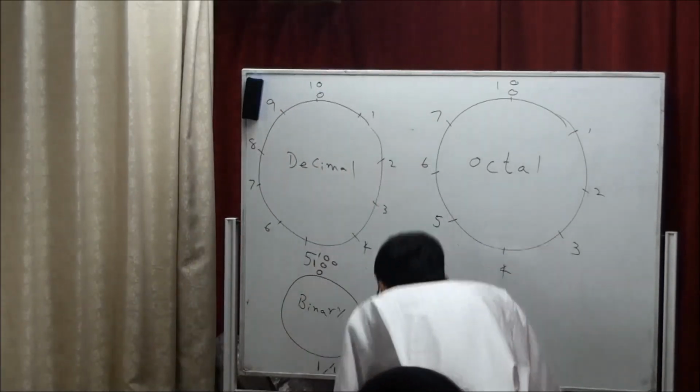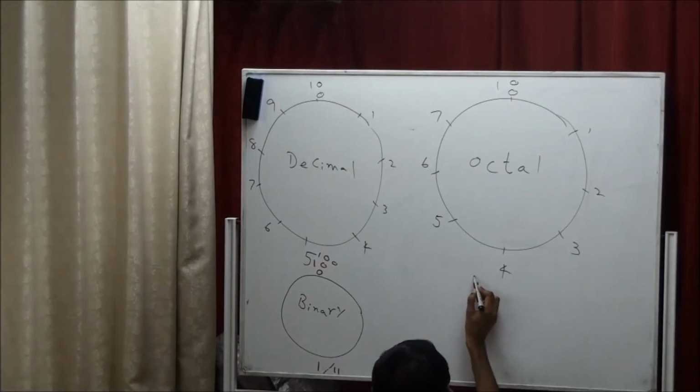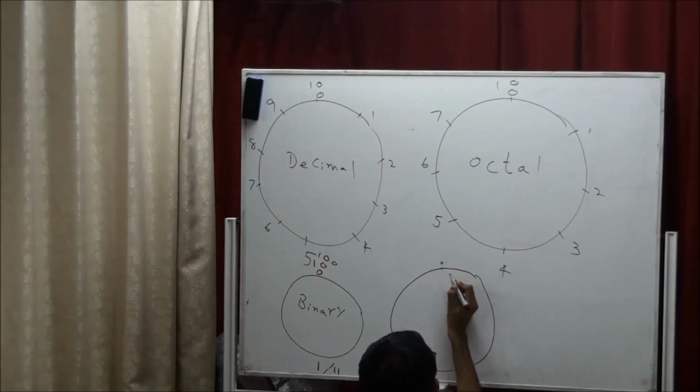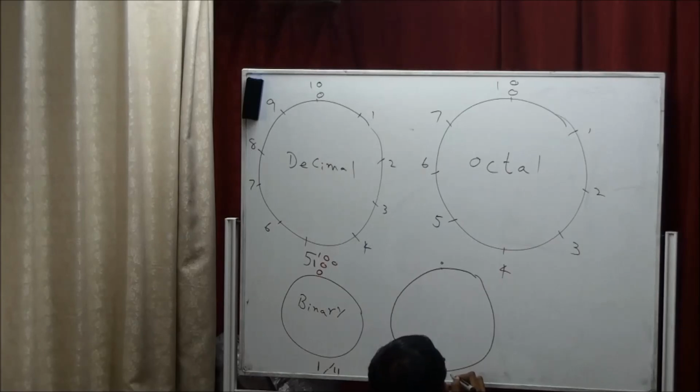And then there is one more set of things, more than 10. They have 16. Some people use 16 numbers. You call it again 0. Then if this is 0, this will be 8.